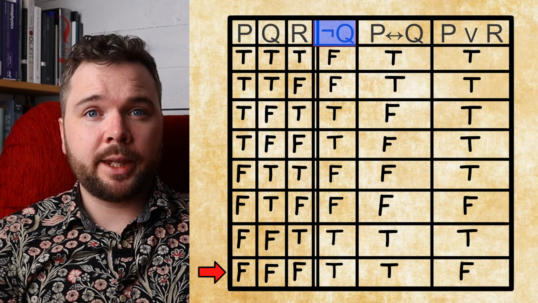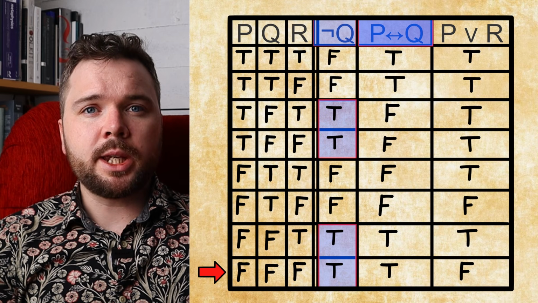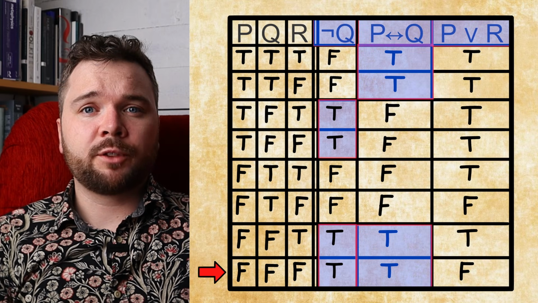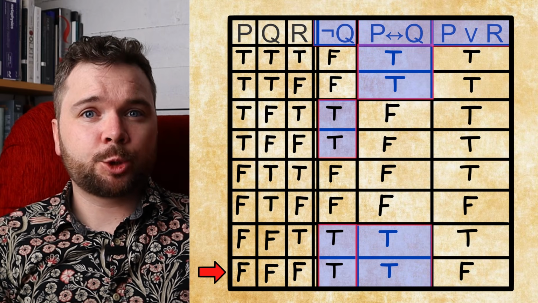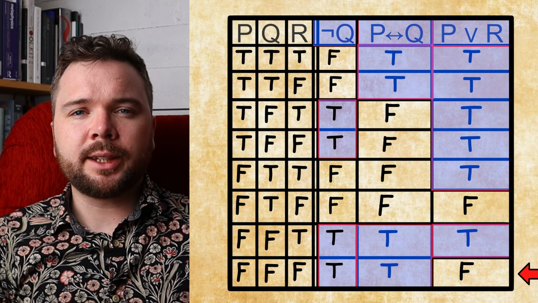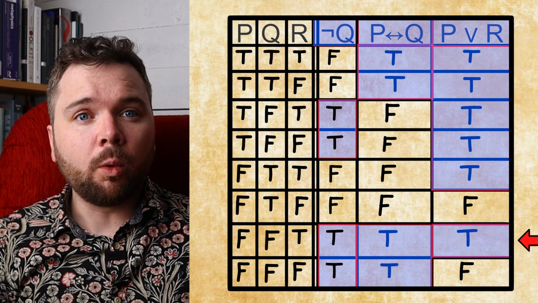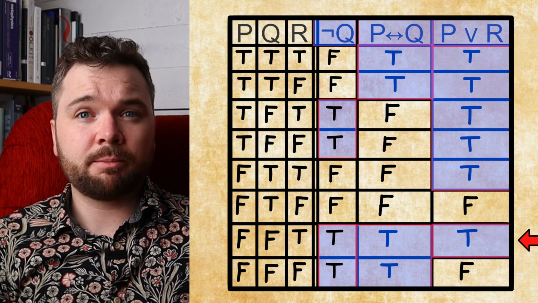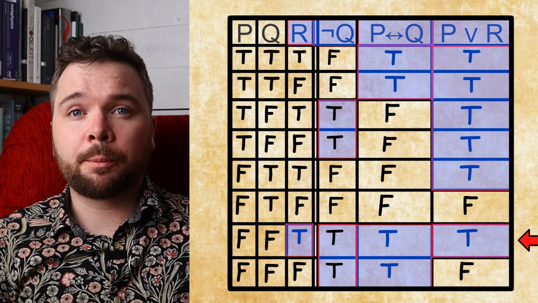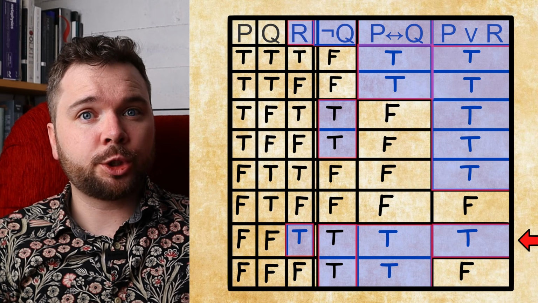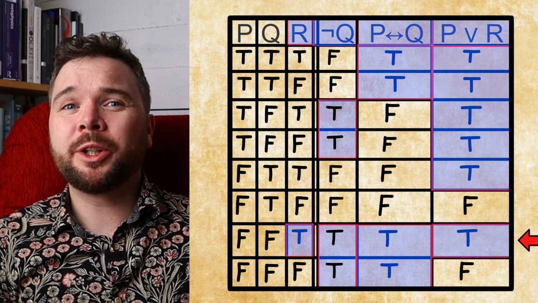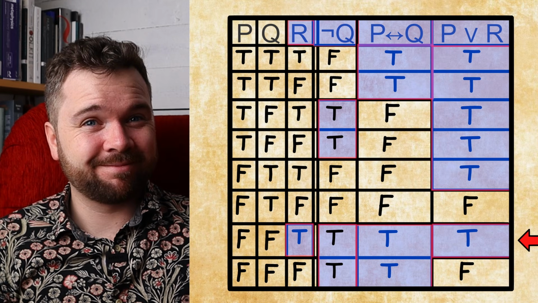It's true in these rows. Then P if and only if Q is true in these places. And then we have P or R, and it is true everywhere except for here and here. And as you can see, here on this row, all the premises are true at the same time as the conclusion is true. And we cannot find a row where the premises are true and the conclusion is false at the same time. Sweet! Now we know that the argument is valid, right?